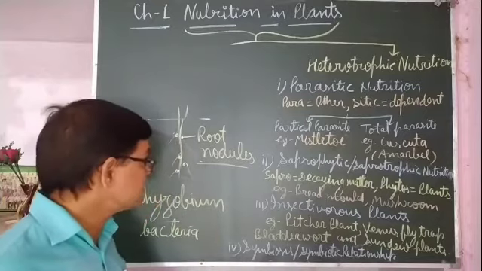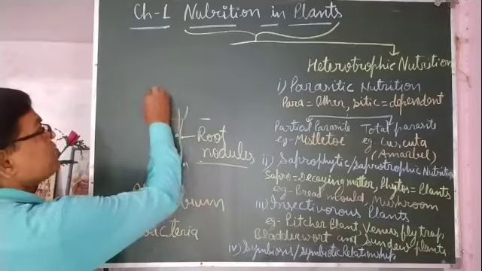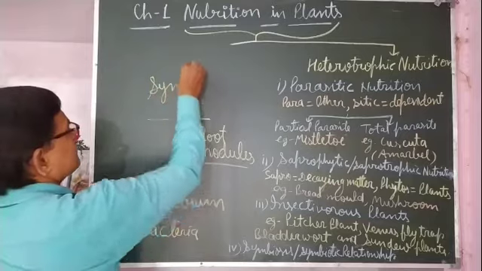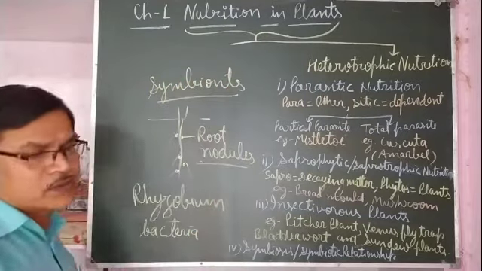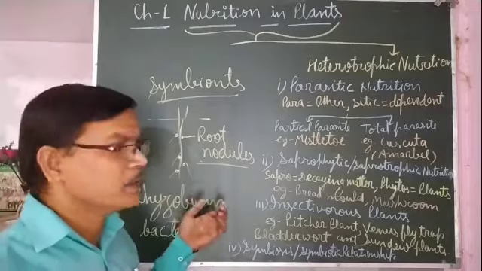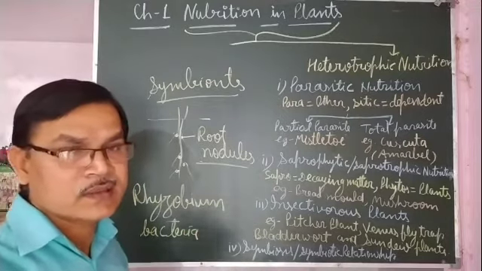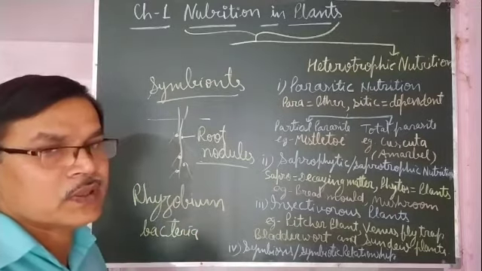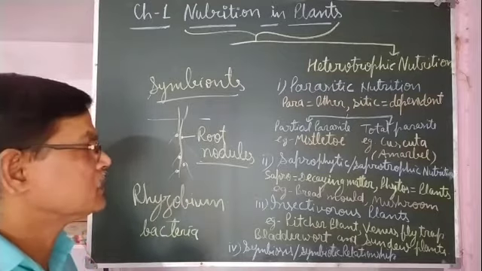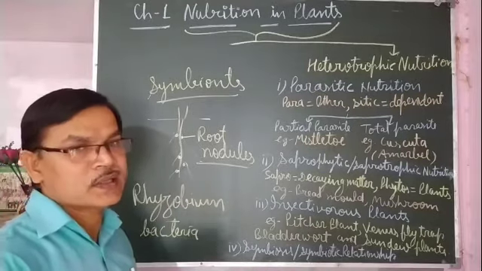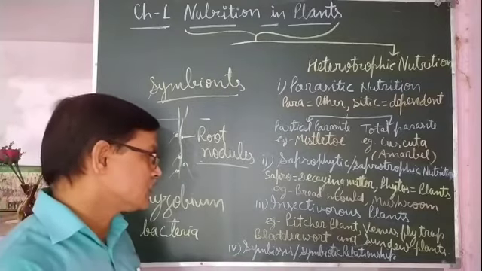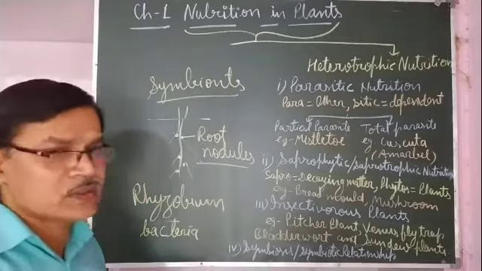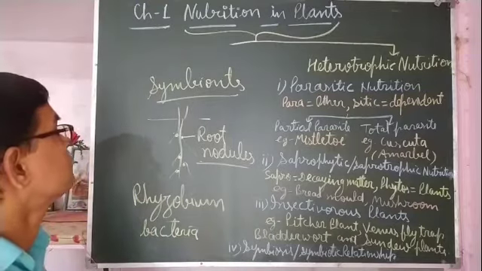Whatever two organisms take part are called symbionts. In the case of lichen, alga and fungus are symbionts and they live together. That relationship is called symbiotic relationship, and that mode of nutrition is called symbiosis.